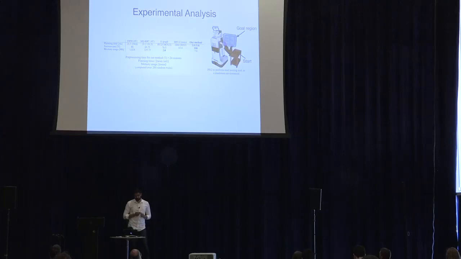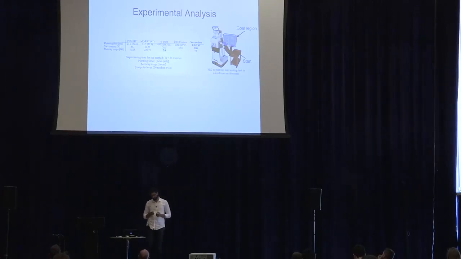We compared our approach against probabilistic roadmaps, and MQRRT. MQRRT is a multi-query variant of RRT which we came up with. In the pre-processing step, we generate a very dense RRT tree rooted at the start state, and at query time, given the goal state, we try to connect the goal state to k nearest states in the RRT tree. And if it fails to find a connection, then it's a failure.